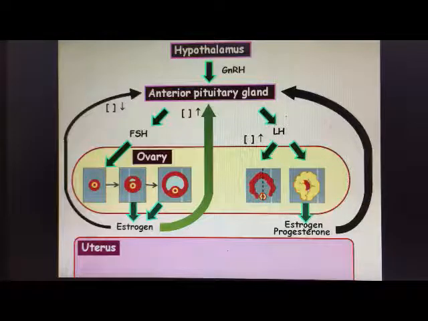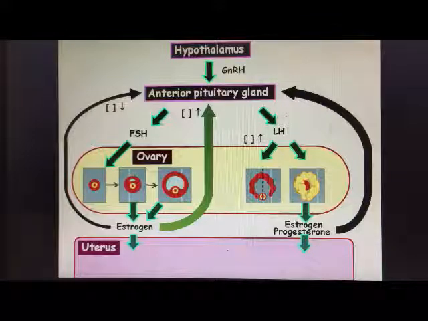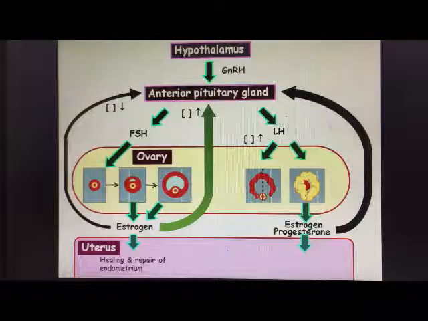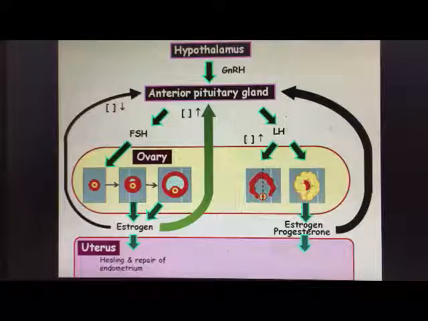So both hormones will cause the uterus to undergo cyclic changes during the uterine cycle. What estrogen does is heal and repair the endometrium lining.